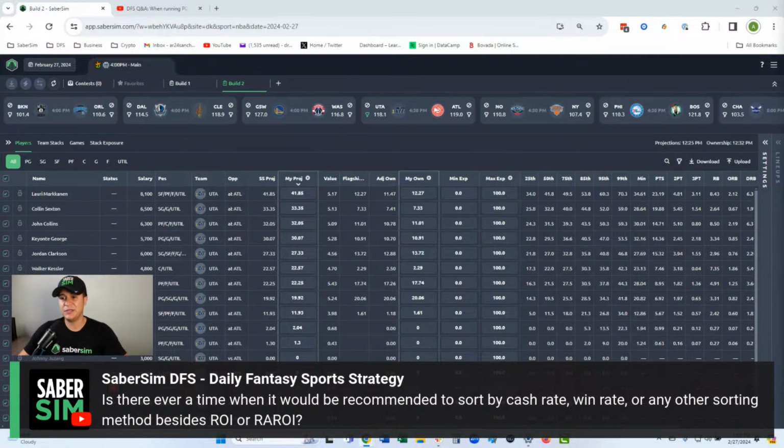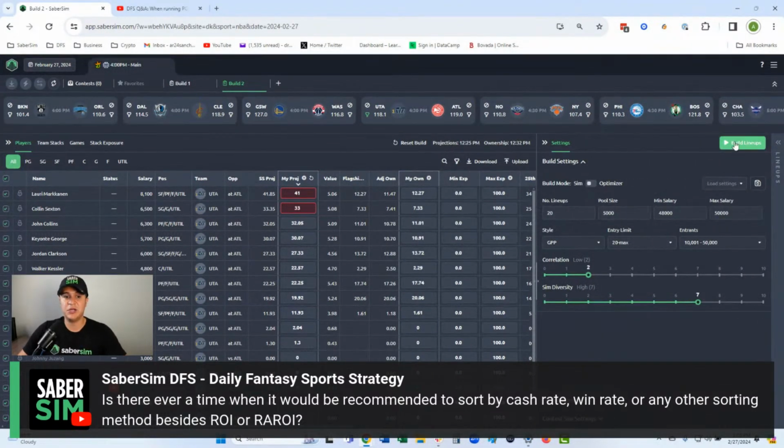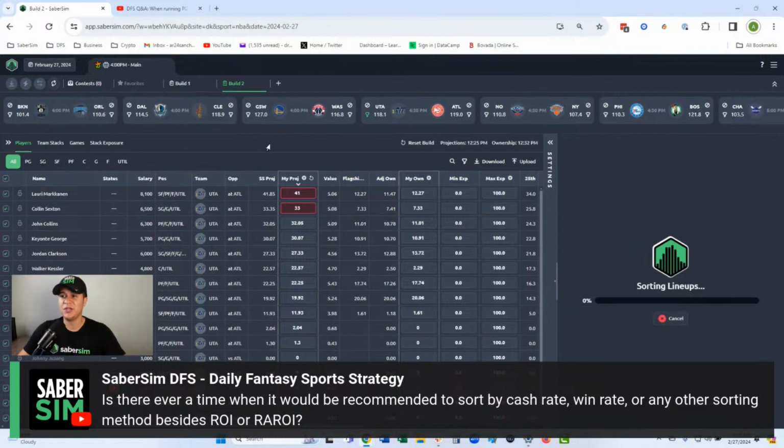I don't see a good reason to ever sort by cash rate. I could see using it as a variable in a Saber score or custom metric, if you want the lineup to have some type of floor and want to include cash rate. That's totally fine. But as a standalone variable, ROI, risk-adjusted ROI, and win rate are probably the only three you ever want to solely sort by.